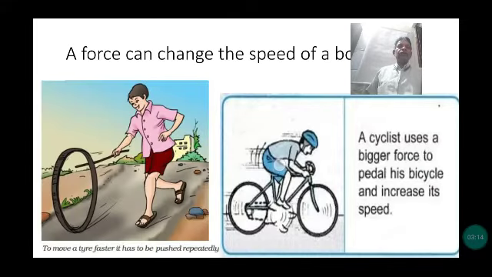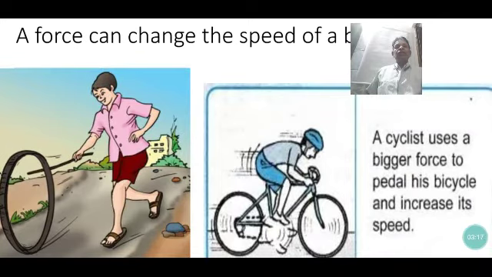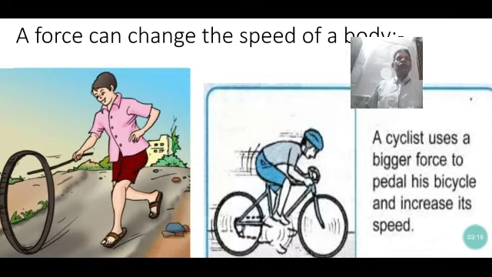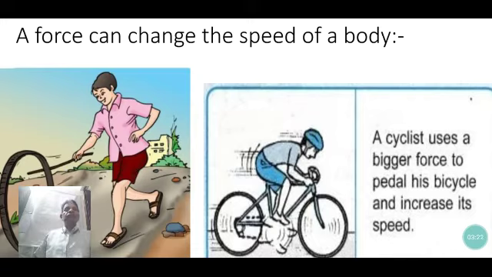Now, next slide. Another effect is that a force can change the speed of a body. Speed of a body means that it can slow down, or it can increase. That is the change of speed. Here, a cyclist uses a bigger force to pedal his bicycle and increase his speed. The bicycle is moving at some speed, but if the rider wants to increase his speed, he applies a force on the pedal so that the cycle moves with greater speed.